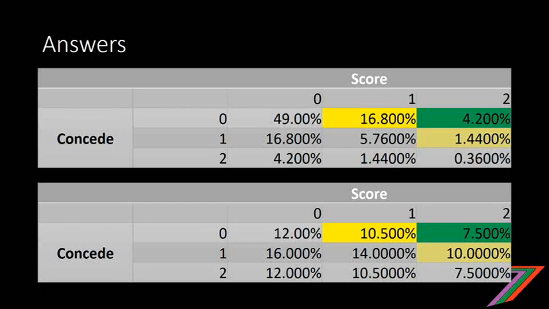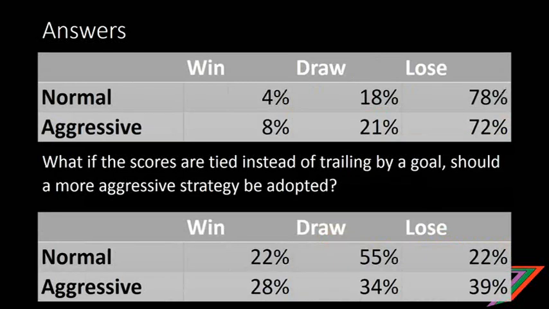So on this basis, you can see that the aggressive strategy, even though it has the higher chance of conceding goals, actually has a higher chance of obtaining either a win or a draw from the scenario, and therefore would be the more favorable choice. The results can be summarized in the following table.